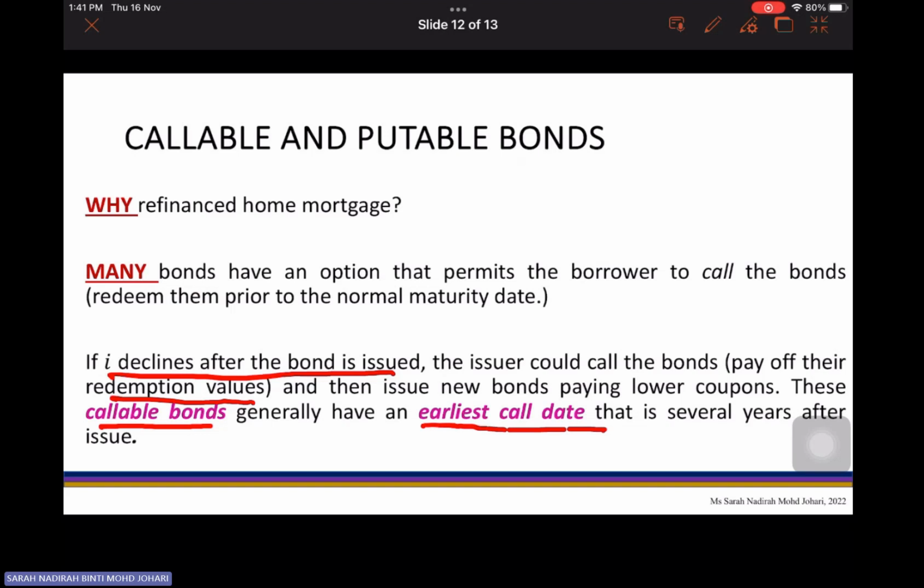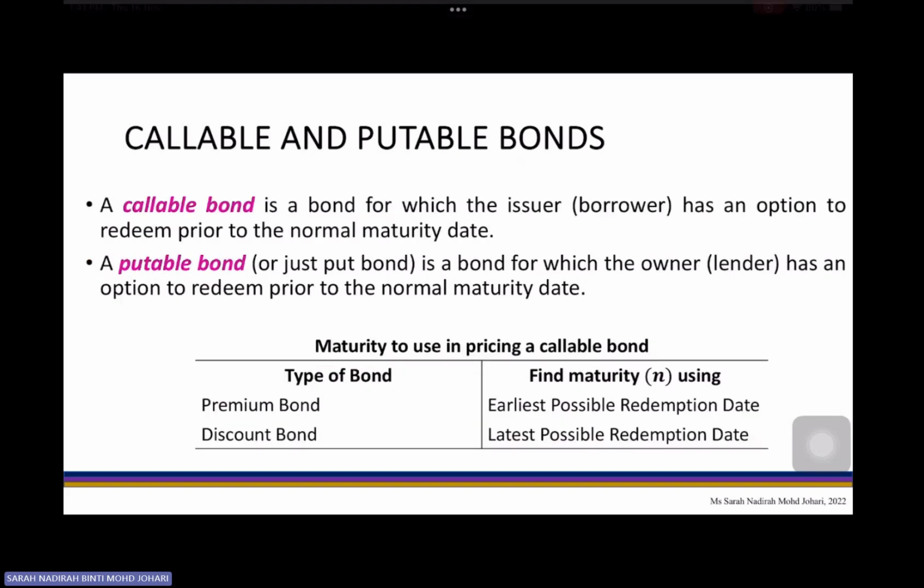So if you want to use the interest decline, you need to call the bond as early as you can. Another way around, this is a summary, a recap. A callable bond is a bond for which the issuer has an option to redeem earlier than the normal maturity date. And a puttable bond is basically the point of view from the investor or the lender.